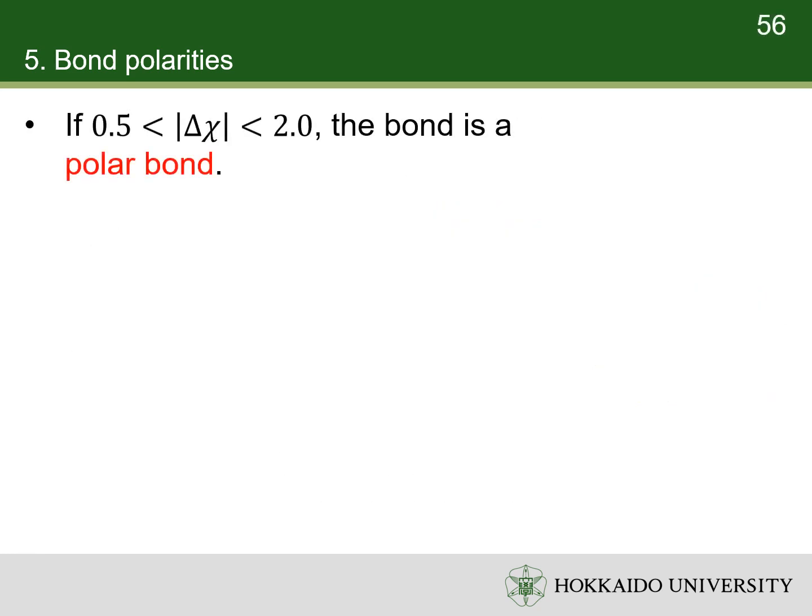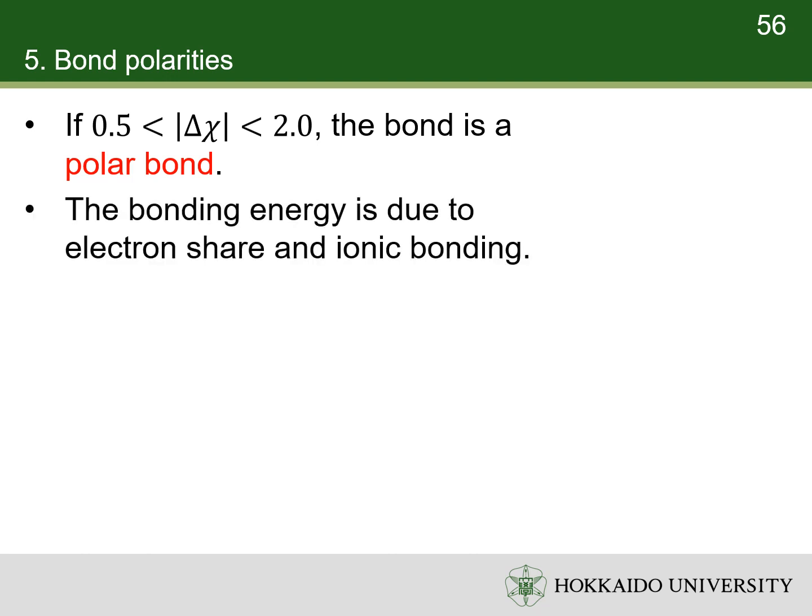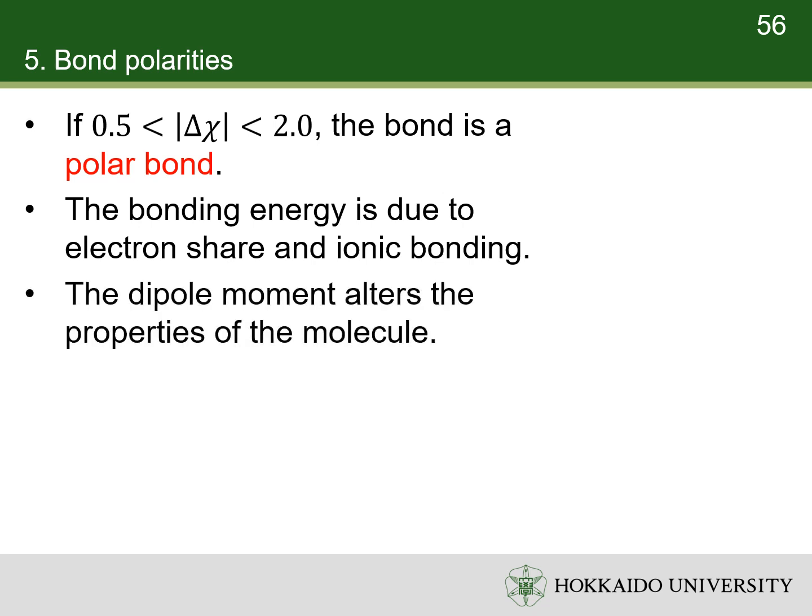Polar bonds generally occur when the difference in electronegativity between the two atoms is roughly between 0.5 and 2.0. The charge separation in a polar bond is significant, so that the bonding energy is due to both electron sharing and ionic bonding. The dipole moment of a polar bond is great enough to alter the properties of the molecules.